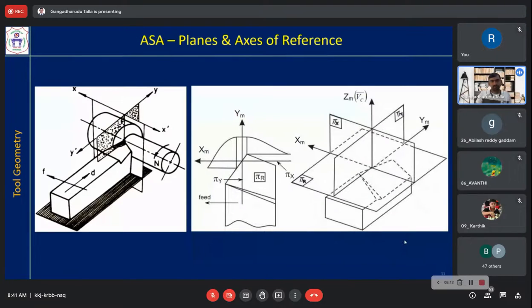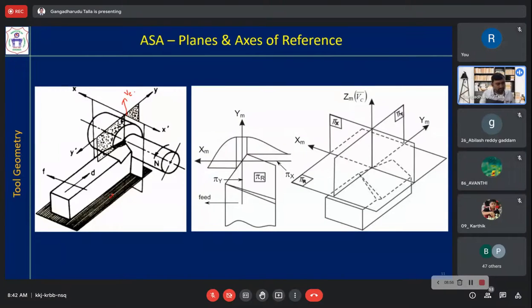In that, how do these planes look? The first thing I have told is you have to represent the pi r first. Pi r is the reference plane. Pi r is always perpendicular to VC, the cutting velocity. Here, this is the direction of VC, so pi r is perpendicular to that. In fact, the VC vector is a normal. If you take a normal to the plane pi r, VC will be in that direction. So that is pi r.